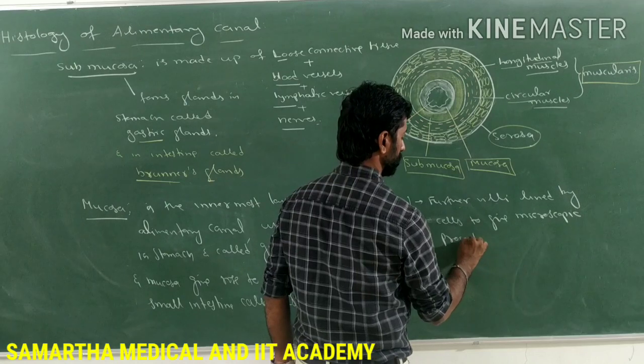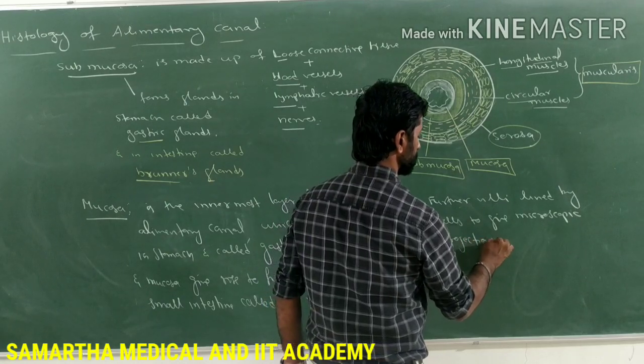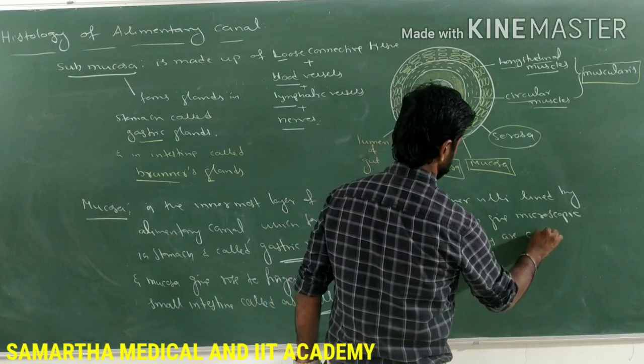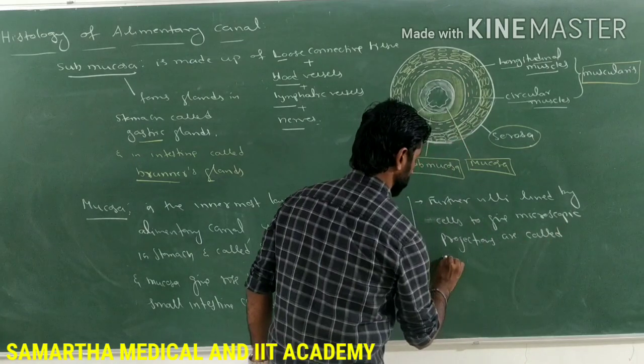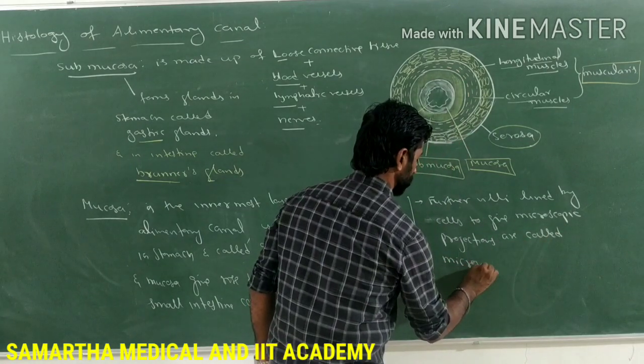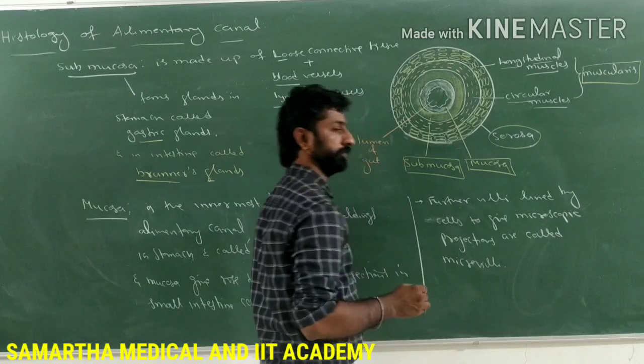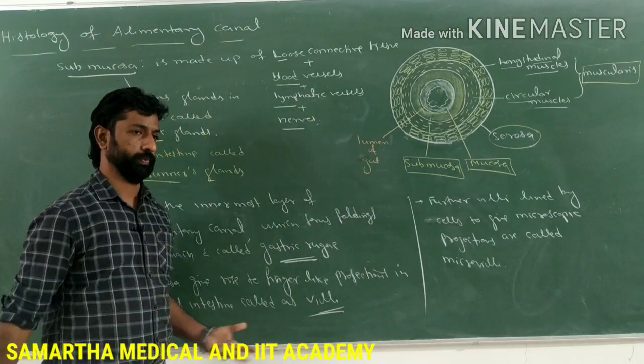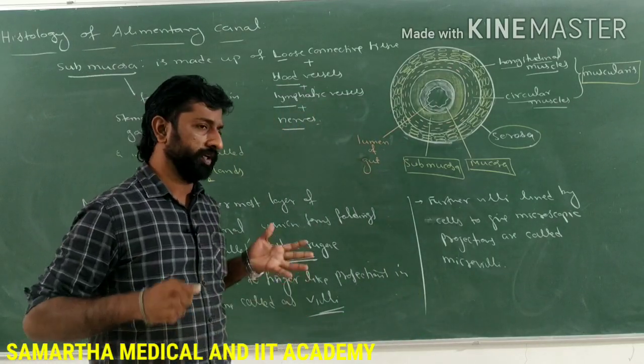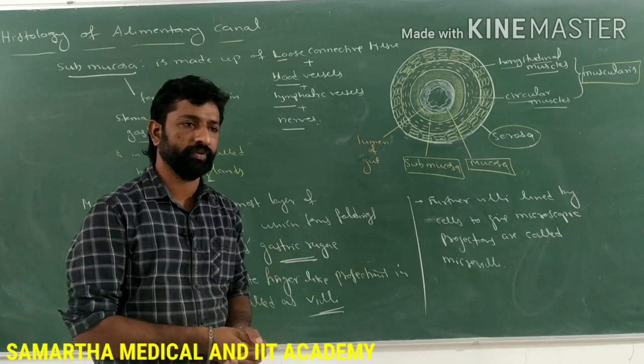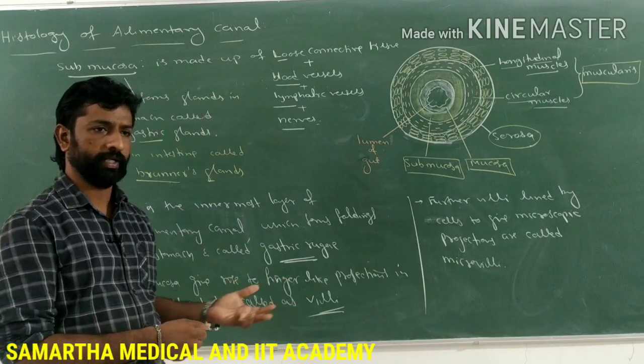What are these microscopic projections called? These are called microvilli. So what is the function of villi and then the microvilli? Absorption of nutrients. Why? If the intestine is present as it is without forming the villi, food will not get absorbed.